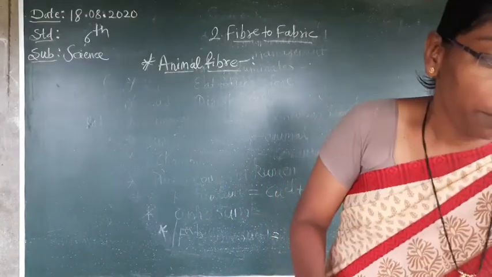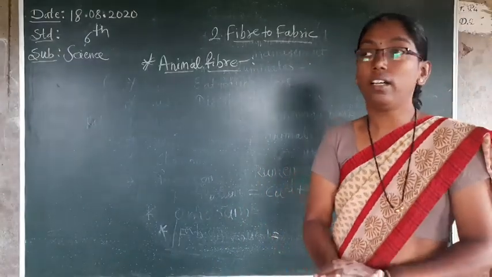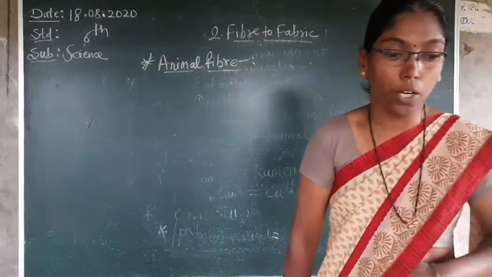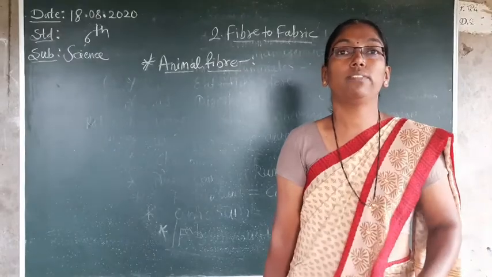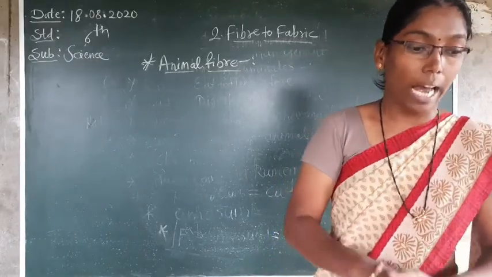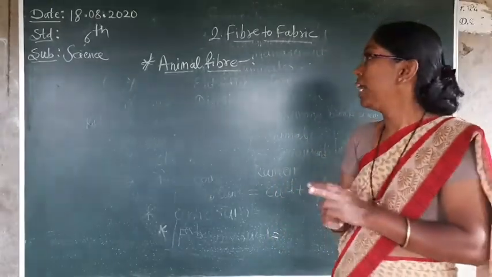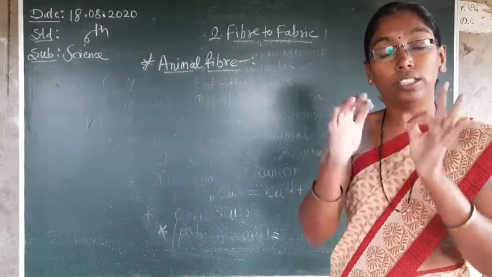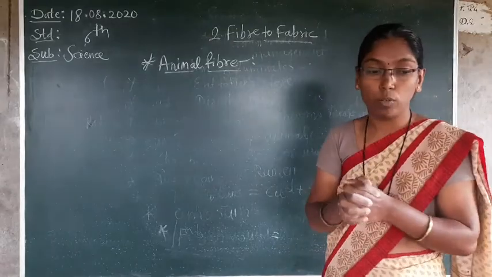Last period we saw plant fiber, in which jute and cotton were completed, and the third one, coir, which can come from a coconut palm, so it is very easy. Now we start animal fiber. Plant fiber is complete; in plant fiber only three points are included, and in animal fiber we continue now.